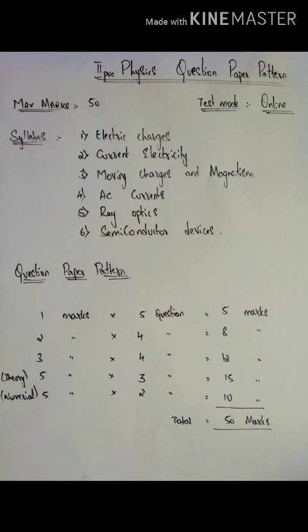The question paper pattern comprises 1 mark questions, you have to attend 5; 2 marks questions, you have to attend 4; 3 mark questions, you have to attend 4; 5 mark theory or derivation part, you have to attend 3 questions; and numericals, that is 5 marks problems, you have to attend 2. If you sum all this, you will end with 50 marks. Choices are there for 2 marks, 3 marks, 5 marks derivation and theory, and 5 marks numericals. Need not worry about it, but 1 mark you have to attend all the questions.